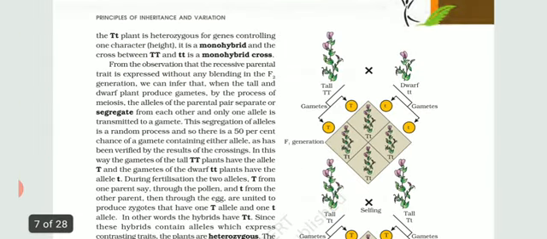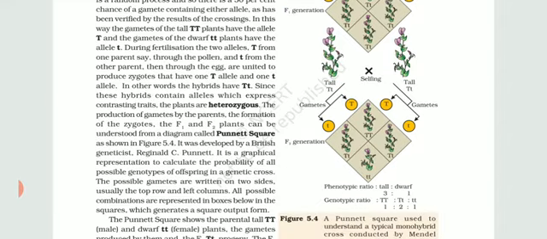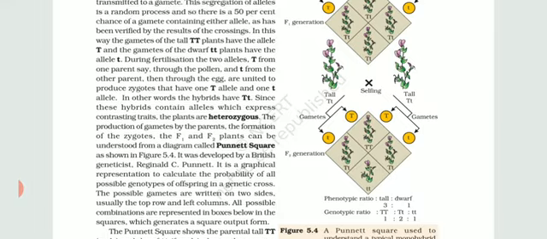Now if I come to monohybrid and dihybrid crosses: if we are showing inheritance of a single gene, it is called a monohybrid cross. But if I take two different genes and show their cross, their inheritance will be called a dihybrid cross. In this case, it is again only repetition. A Punnett square has been shown. You can make a Punnett square for both the F1 generation as well as the F2 generation.